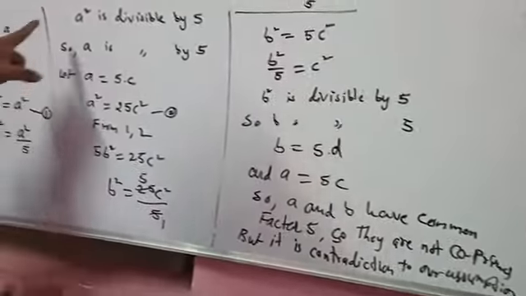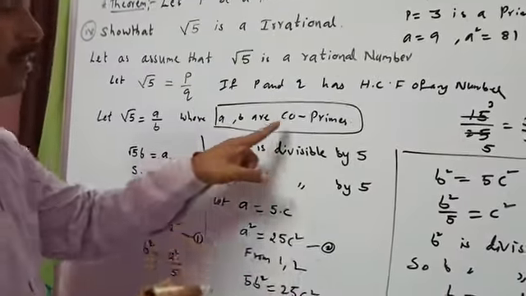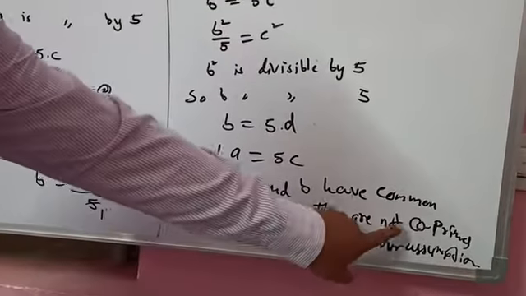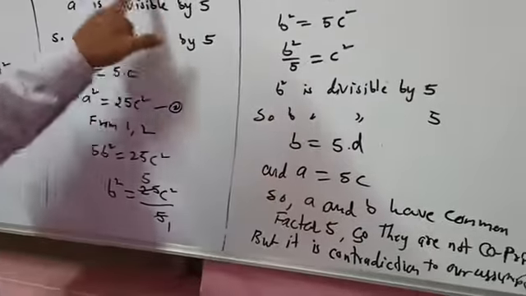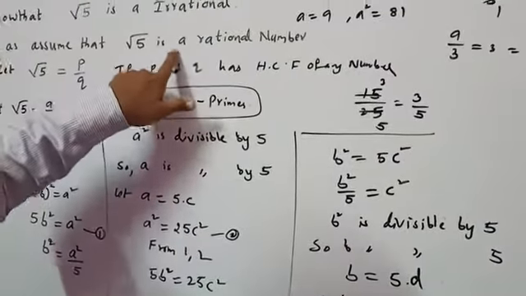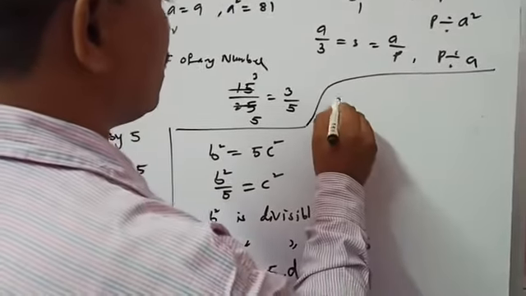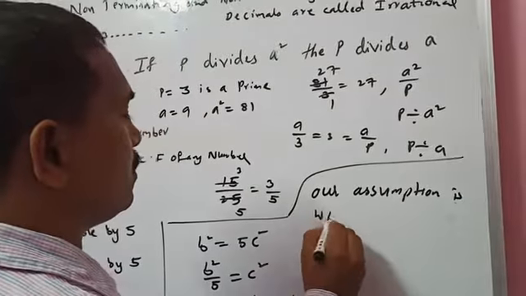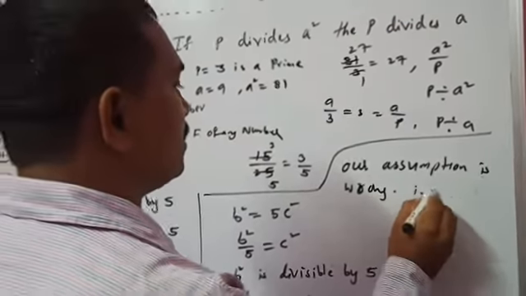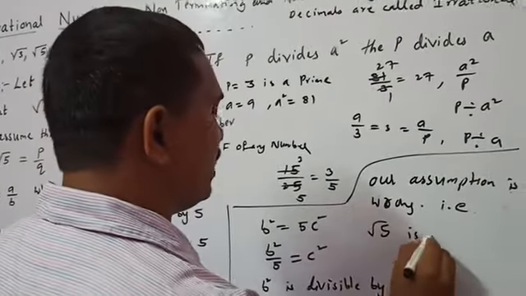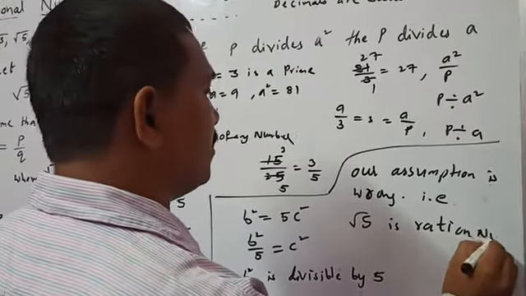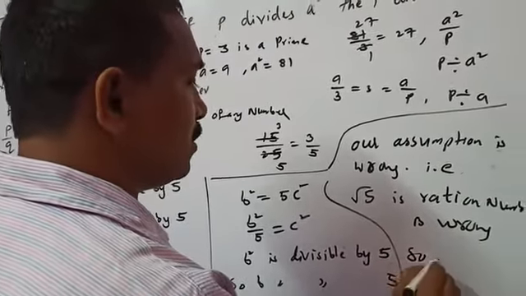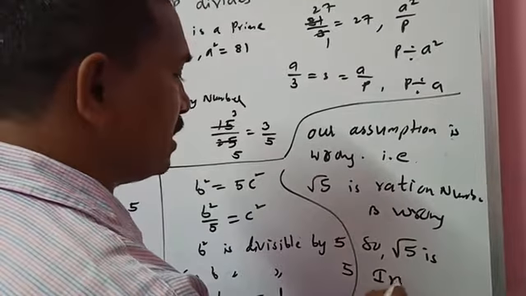Why? Already we have seen that a and b are co-primes. But what we got here is that a and b are not co-primes. This is a contradiction to our assumption. So our assumption is wrong. What is our assumption? That root 5 is a rational number. That is wrong. So root 5 is irrational.